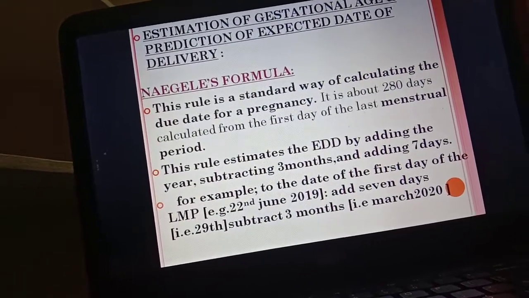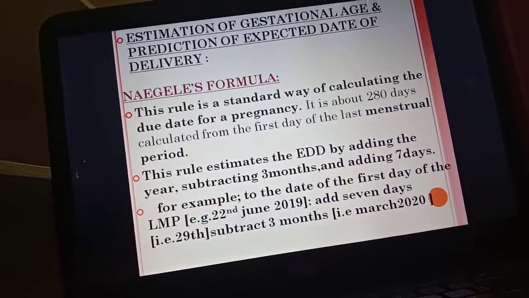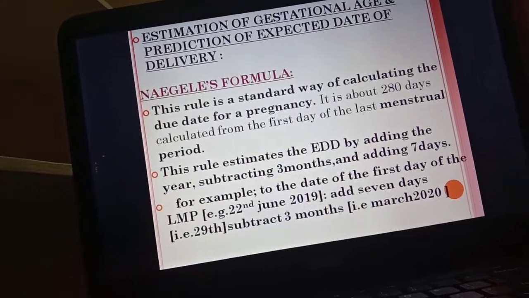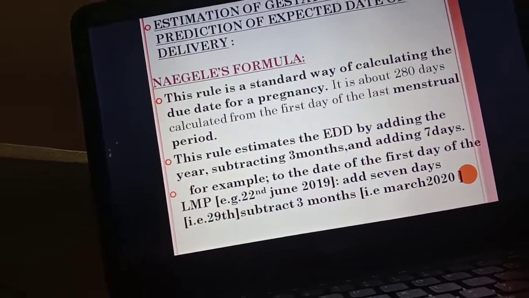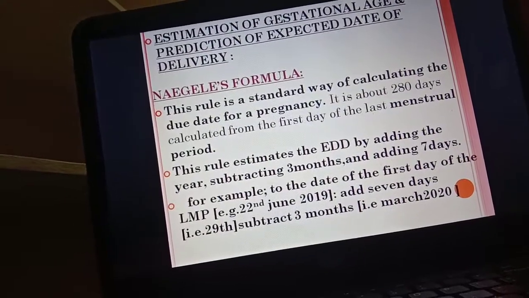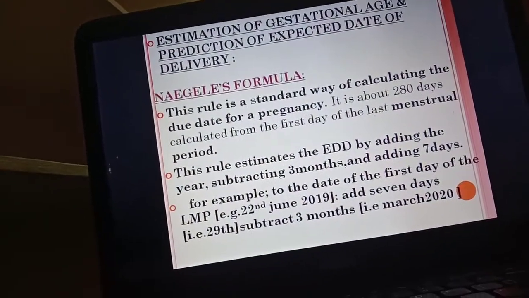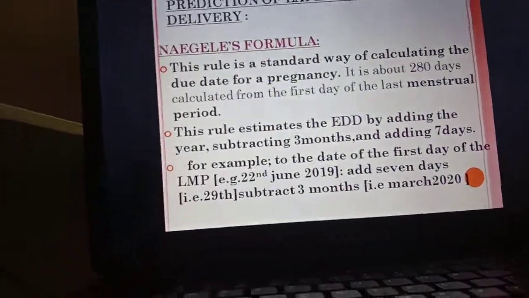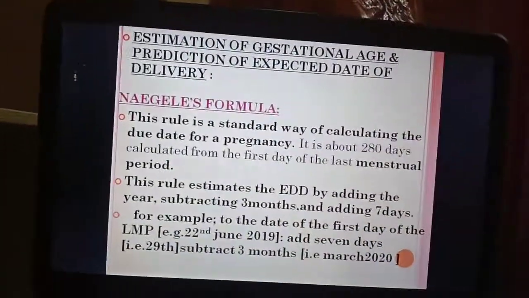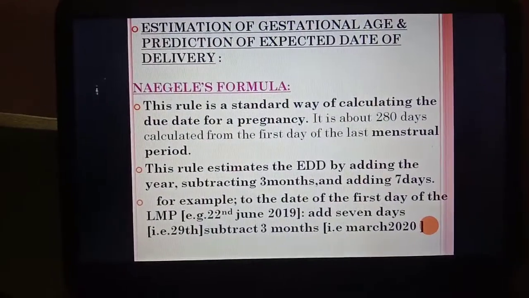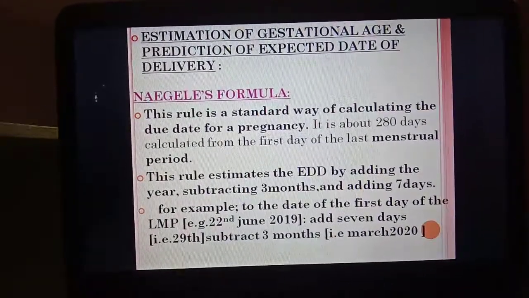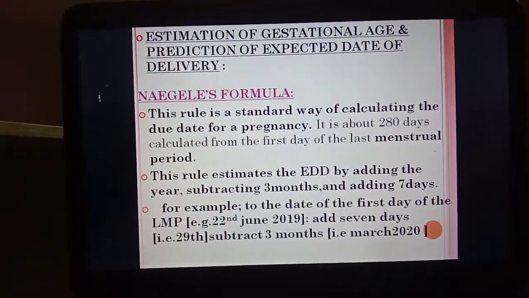Add 7 days, that is, 22 plus 7 days is 29. Then subtract 3 months. For June we subtract 3 months, and that is March you will get. So this is how you calculate the EDD based upon the LMP of a mother.